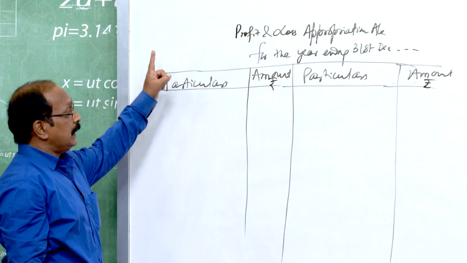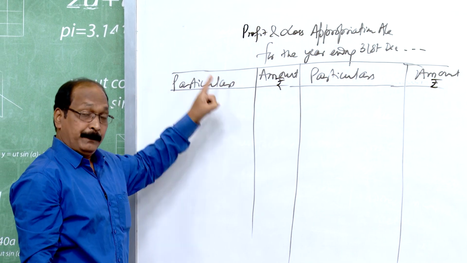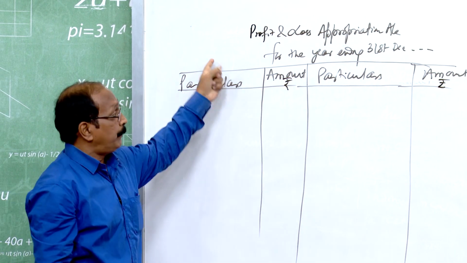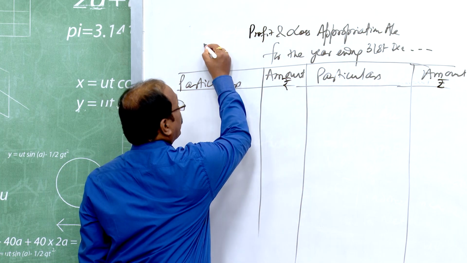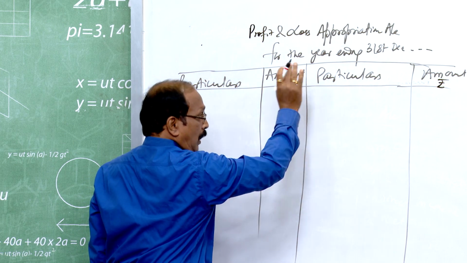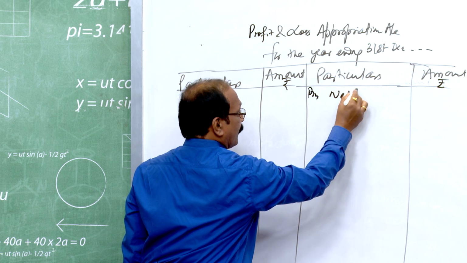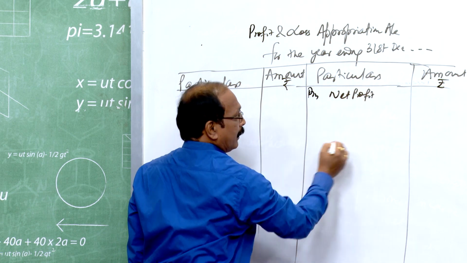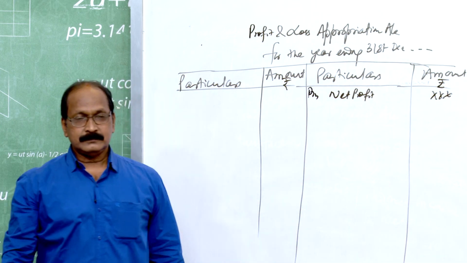So, first of all, the net profit which you earn, found out by preparing the profit and loss account, is to be brought forward to this account. The net profit in the profit and loss account appears on the debit side, so it should come on the credit side as by net profit. This amount is to be shown here.